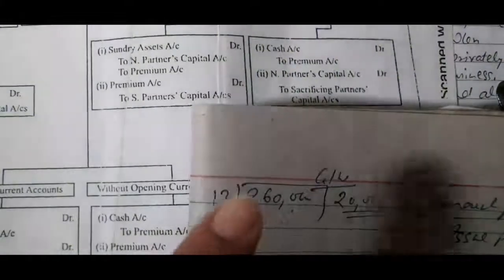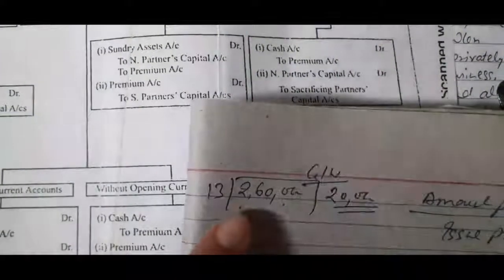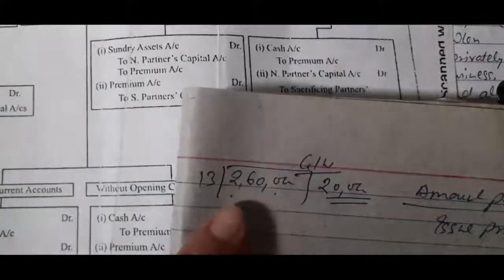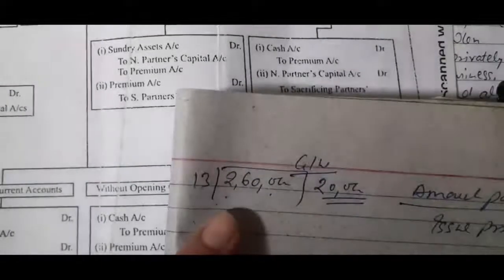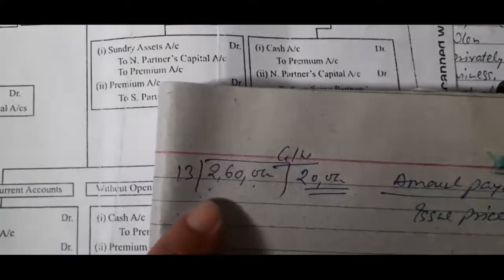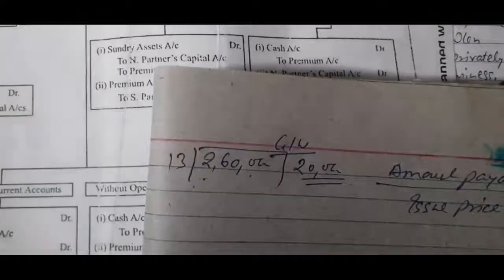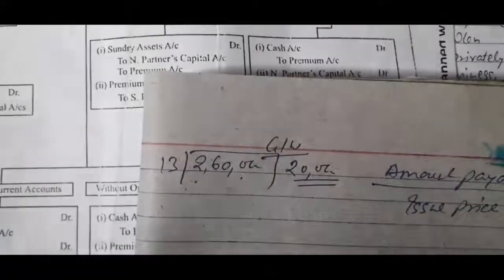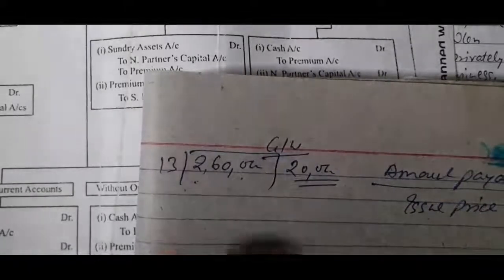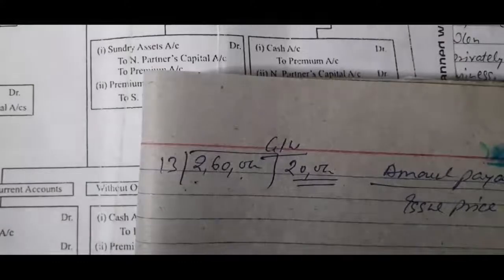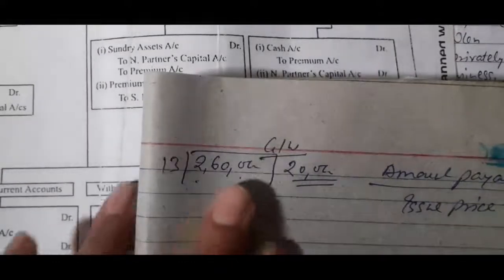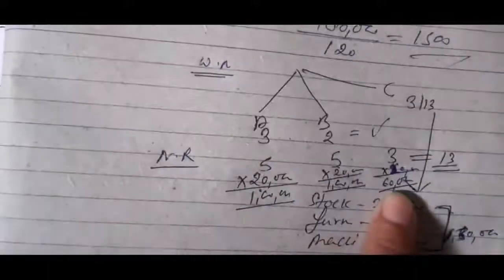So in this 2,60,000 goodwill amount, C also has a share, and 60,000 rupees goodwill amount will be transferred to the new partner. But this time the new partner has to give goodwill amount in favor of the firm, but in this case the new partner has not brought this amount with him, 60,000 rupees.